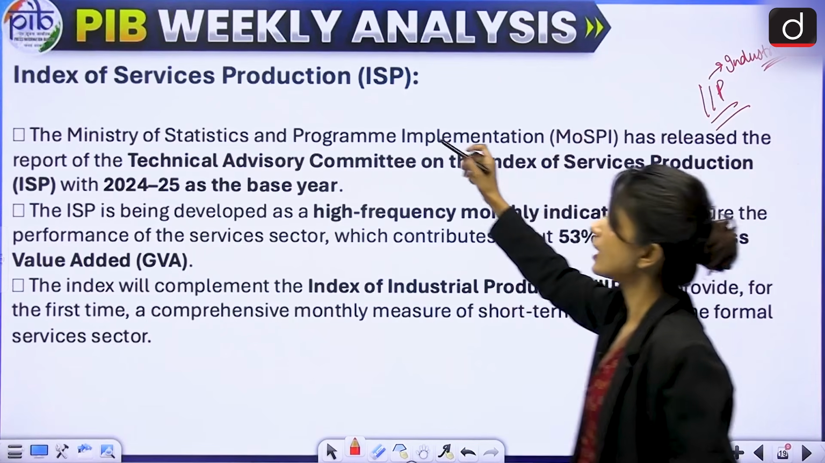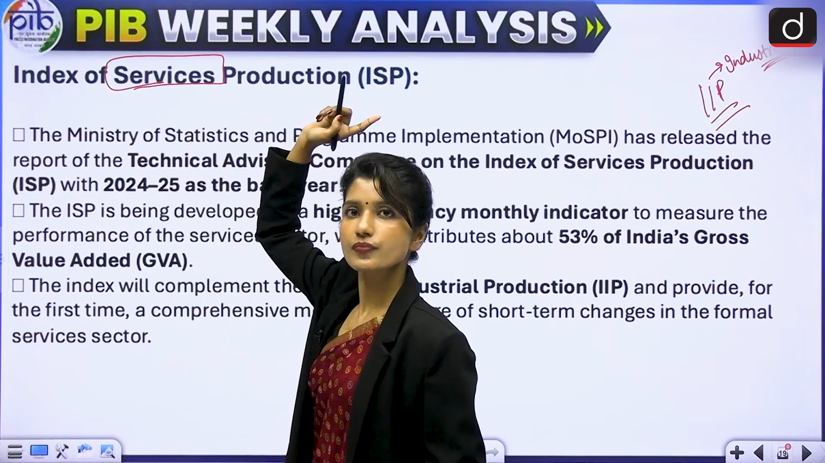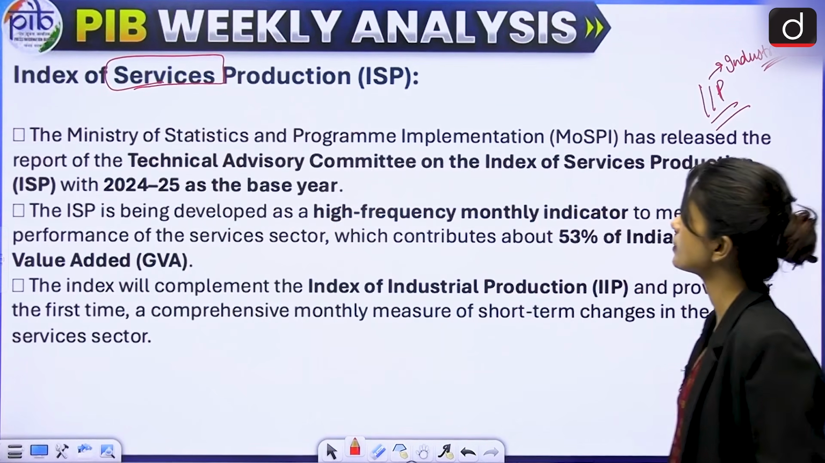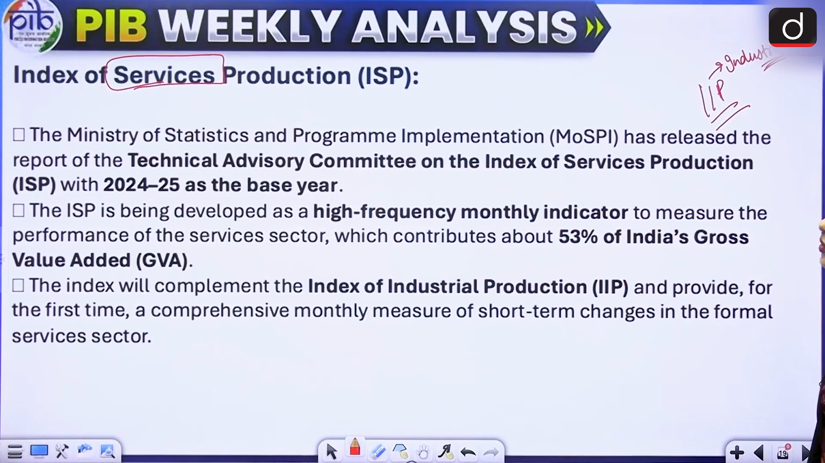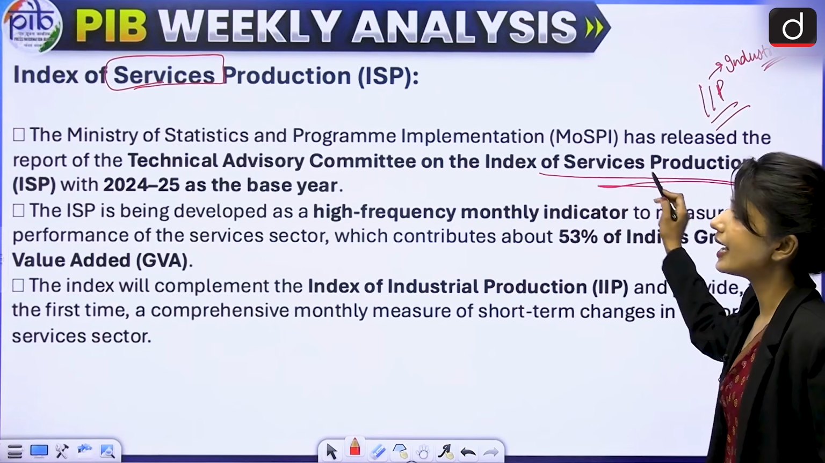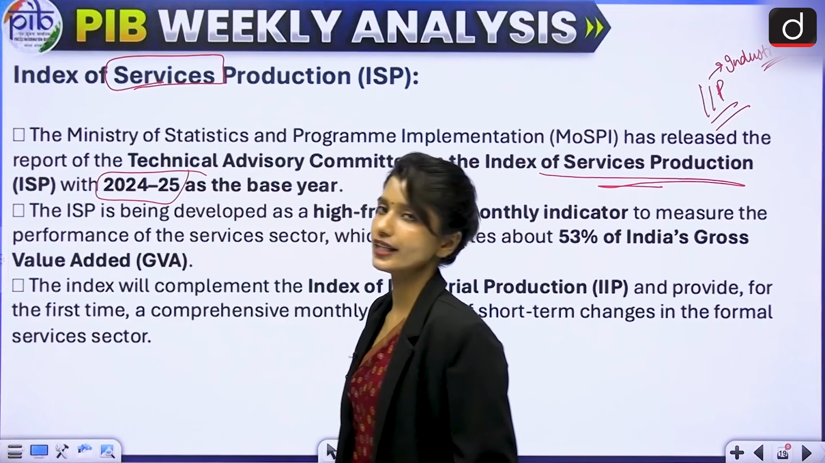For that, now we have the Index of Service Production. As the name suggests, that was industries production, this is for service production. So the Ministry of Statistics and Program Implementation has released the report of the Technical Advisory Committee on Index of Service Production. And the base year for the Index of Service Production would be 2024-25.